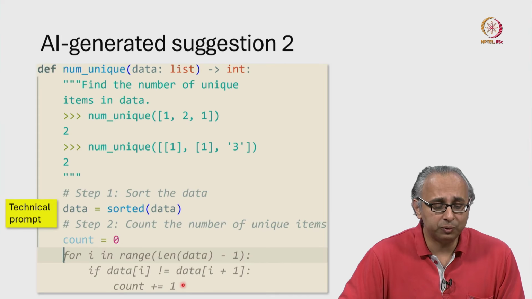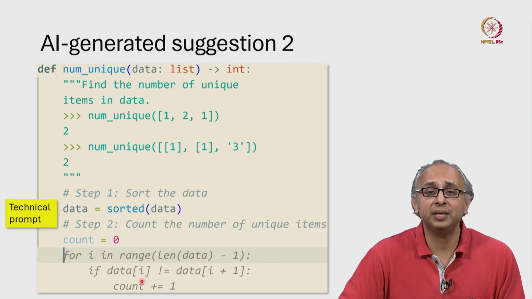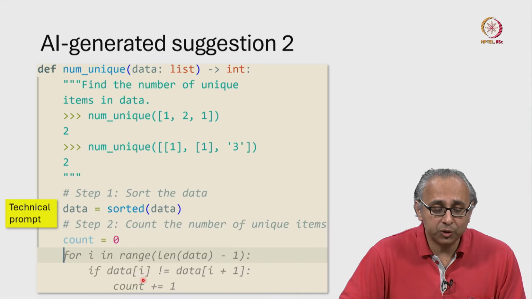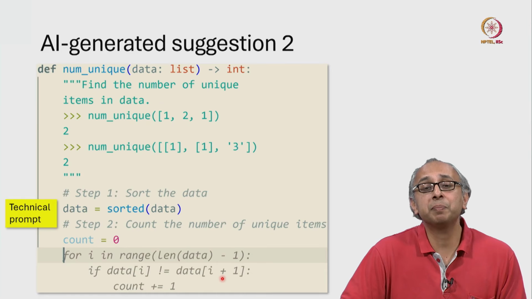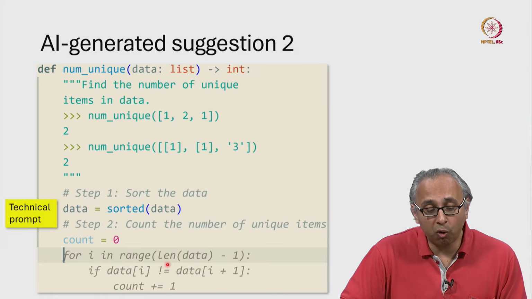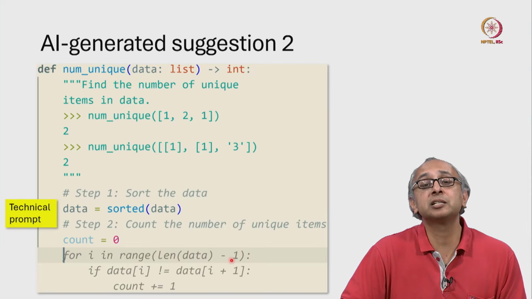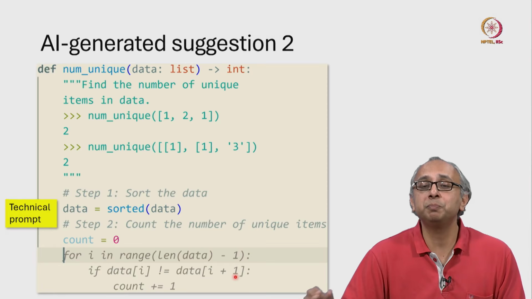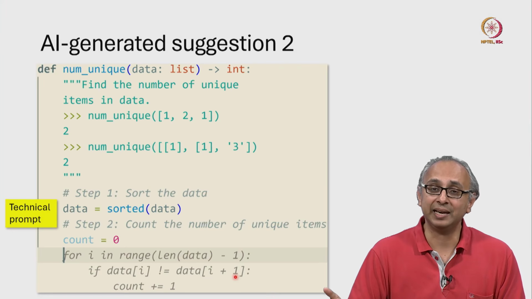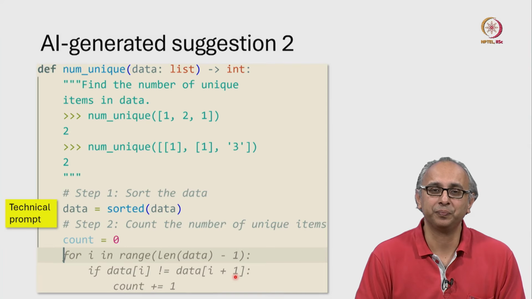Well, when we read the next line, we see why. We are going to compare data[i] with data[i+1]. If we let i go all the way up to the last legal index, then i+1 would be an illegal index and that code would crash.